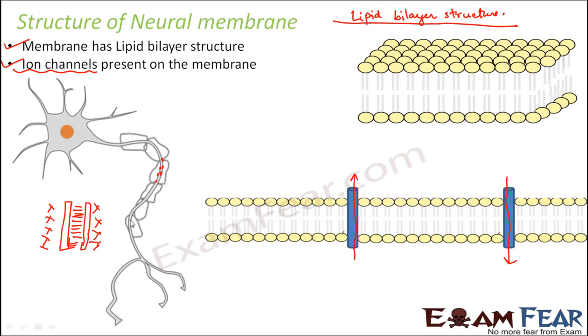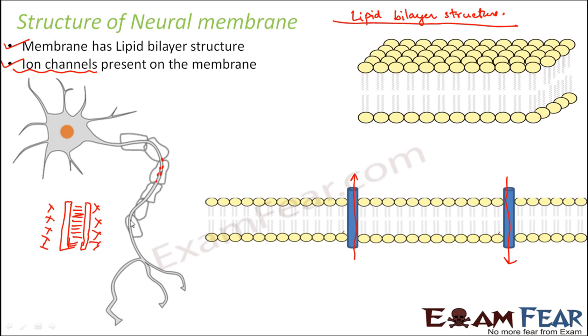Now these ion channels cannot just allow any ions to pass through them. They are selectively permeable to specific ions. Some of them allow only sodium ions to pass through them. Some of them allow only potassium ions and they do not allow sodium ions to pass through them. So these ion channels are selectively permeable.